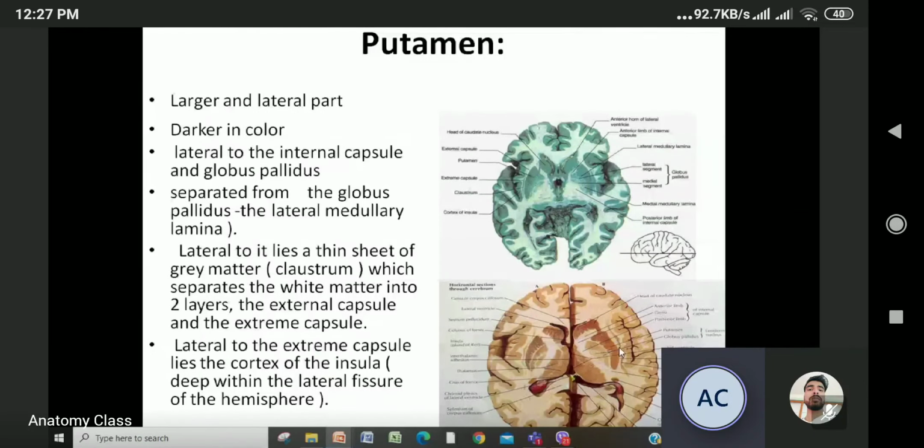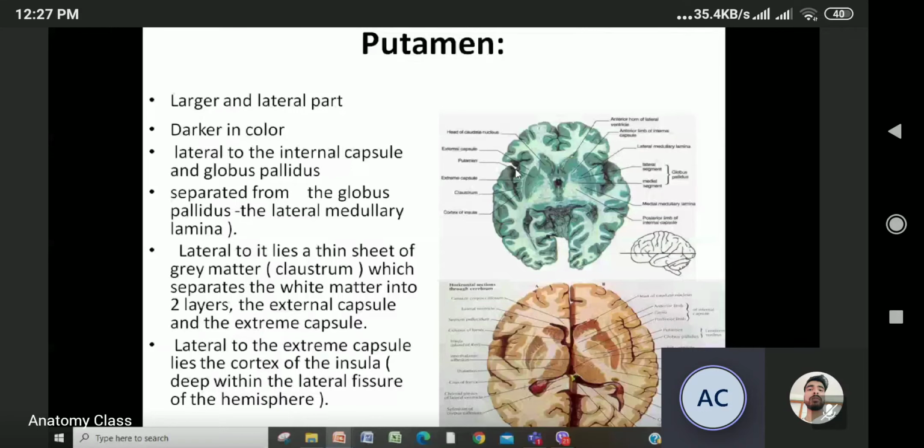So this claustrum divides this into the external capsule and the extreme capsule. So this is the picture. Look at it. This is the external capsule and claustrum, and this is the extreme capsule. Lateral to the extreme capsule, what you are getting is the insula of the cortex.